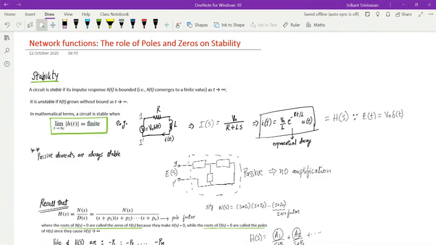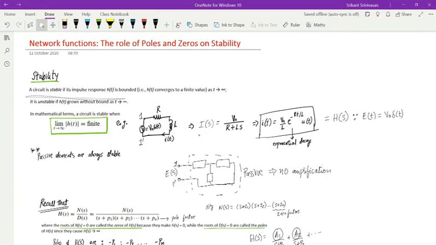Normally I have a circuit. Say I have an RL circuit, and it's a one port network. We have studied this very thoroughly by now. If I give an impulse input, that means V naught delta of t, then I know that the Laplace transform of delta of t is just equal to 1. So the Laplace transform of the impulse response is nothing but the transfer function of the system, right? The transfer function or network function. So that's what this definition is saying.